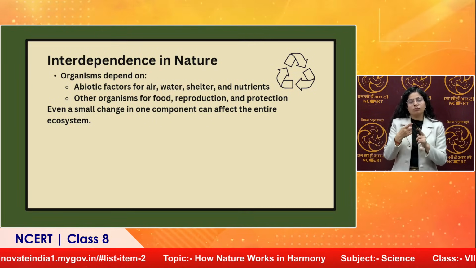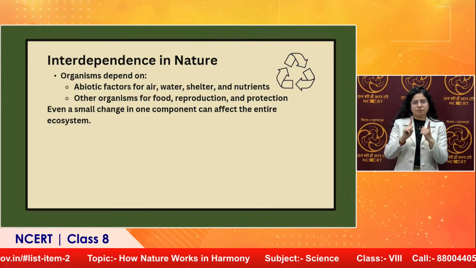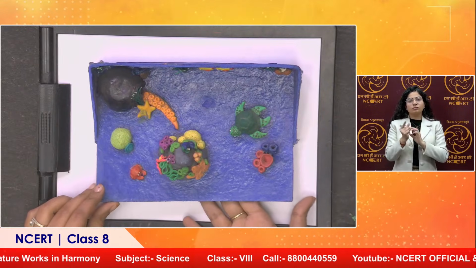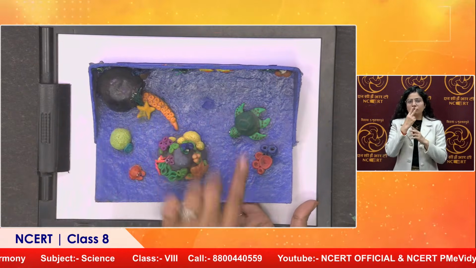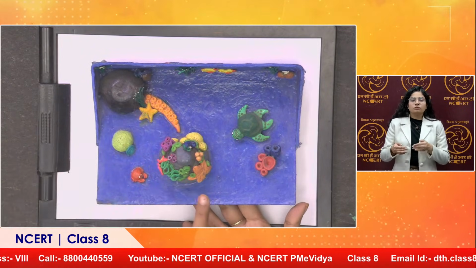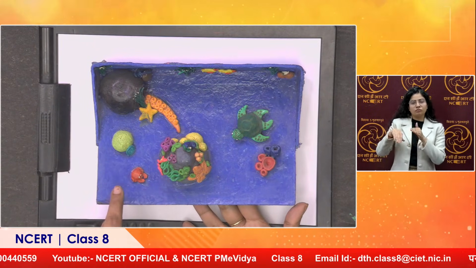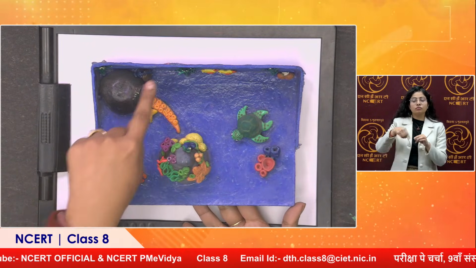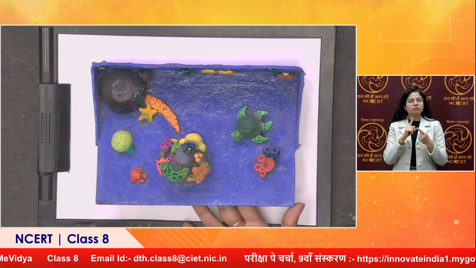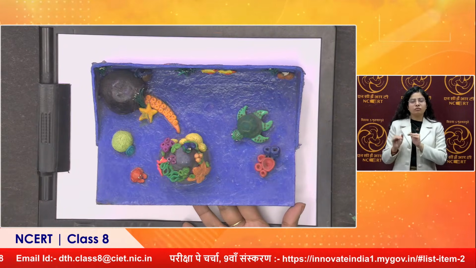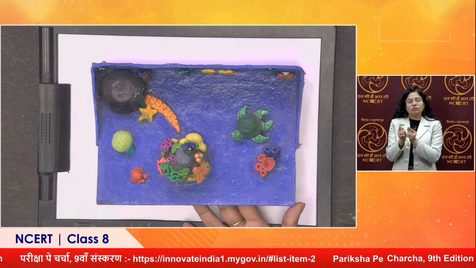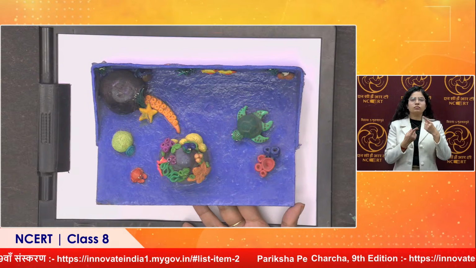So we'll have a look at this miniature ecosystem. This is the aquatic ecosystem, right? Now what do we see over here? We have water, there are animals present, so a turtle is there, fishes are also present, there's a starfish, there's a crab, right? All these are animals. We do see the plants. Now these animals are dependent on some other animals for their food need, like bigger fishes eat the small fishes, right? Turtle also feeds on certain things.